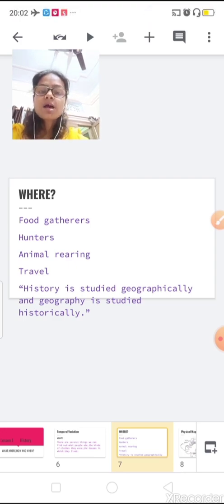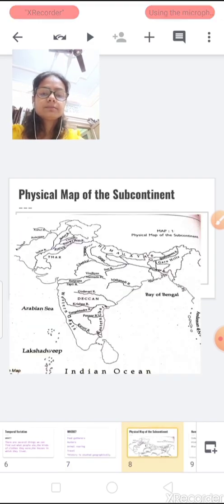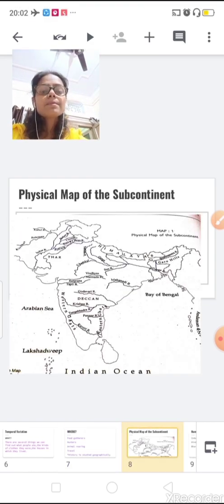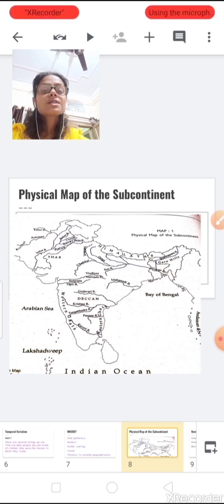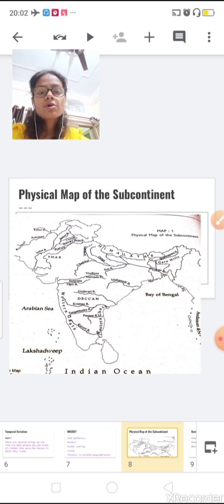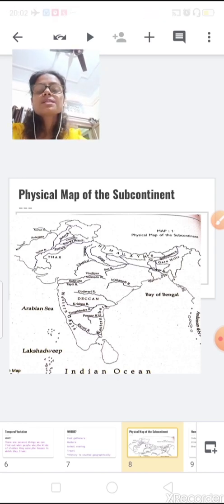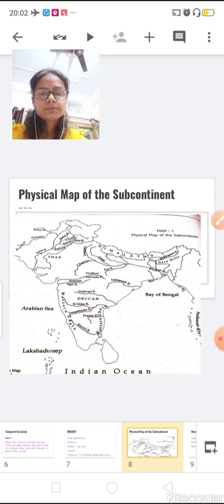For this, I am going to show you one map. Here is your map of the subcontinent. It is already available in your book on page number 4. Now let me show you. This is the map of the subcontinent.